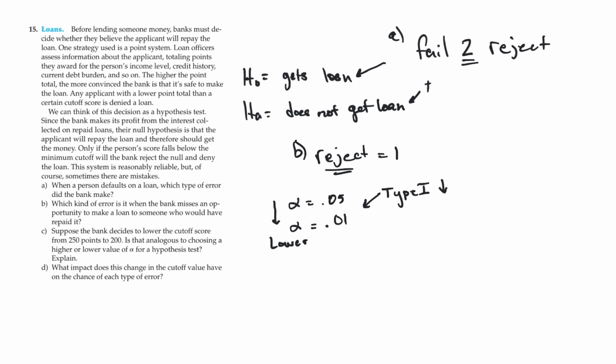So this probability goes down, but for type 2 error, remember these are inversely related, we now make it more likely to make a type 2 error, right? So this is part D. This is part C. If I lower the alpha, I lower the probability of type 1 error, but I also do the inverse of that, and I raise the probability of a type 2 error. I'm also lowering my power here. Remember, type 1 and power also go hand in hand.